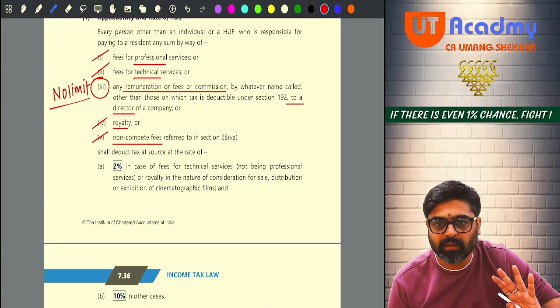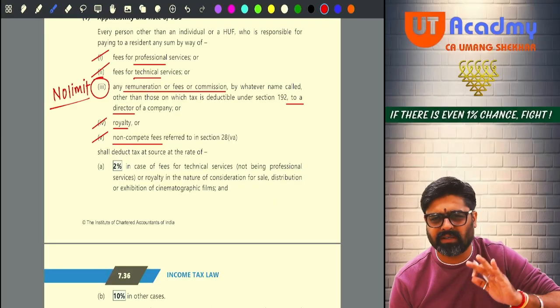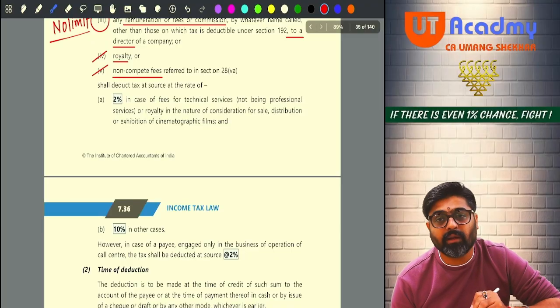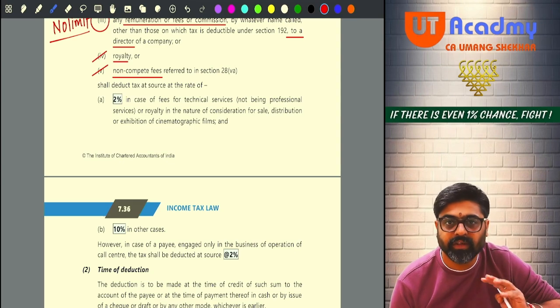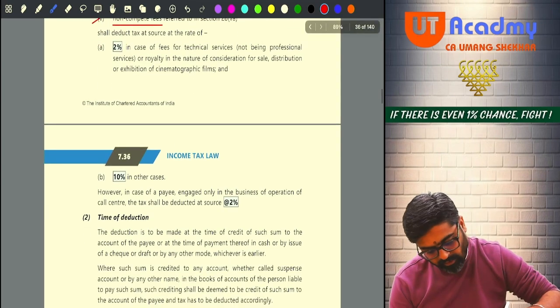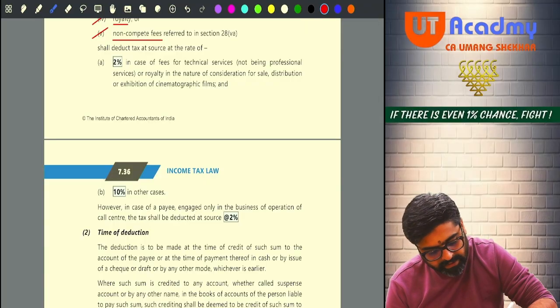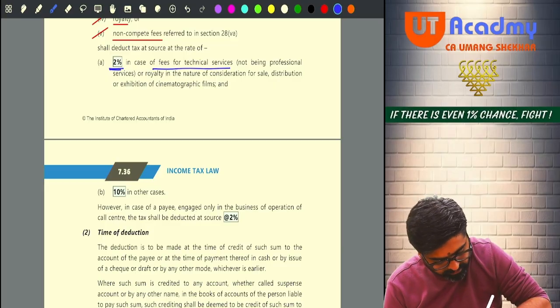Got it, sir? Now, what is the rate of TDS? When the TDS will be deducted, payment or credit, whichever happens earlier. Yes or no? But what is the rate of TDS? The rate of TDS is 2%. And sometimes it is 10% also. Now see, 2% will be on technical services, fees for technical services. So if fees for technical services given, then the TDS will be at what rate? 2% fees for technical services.